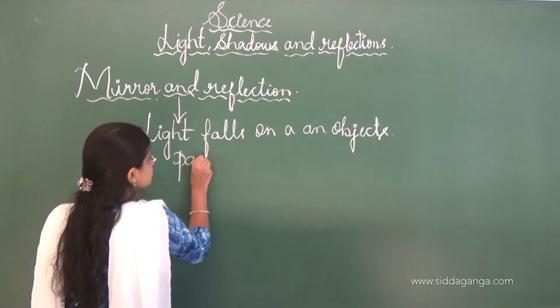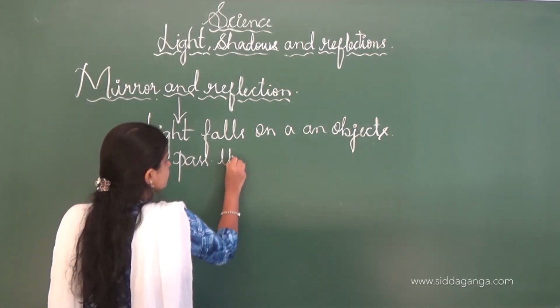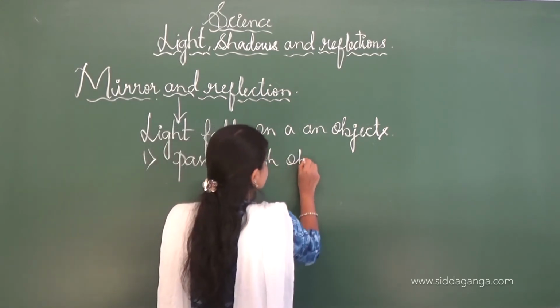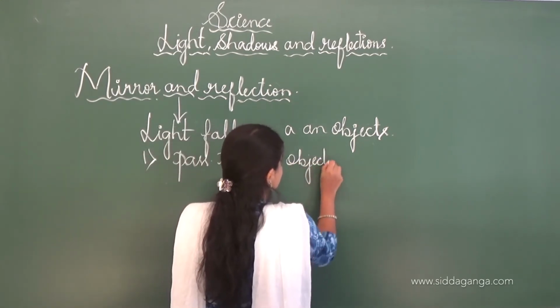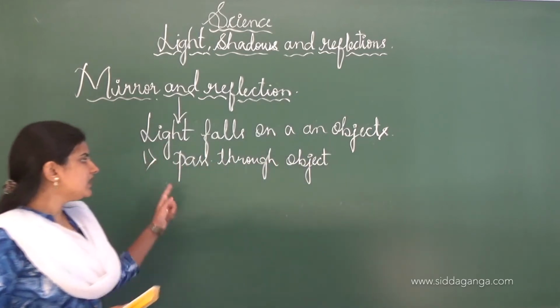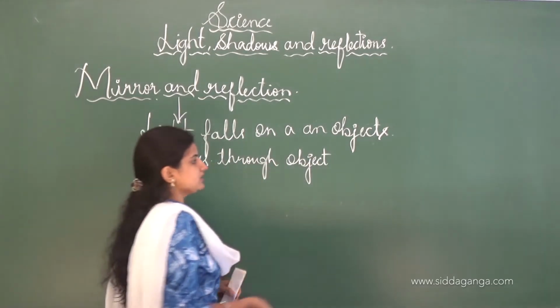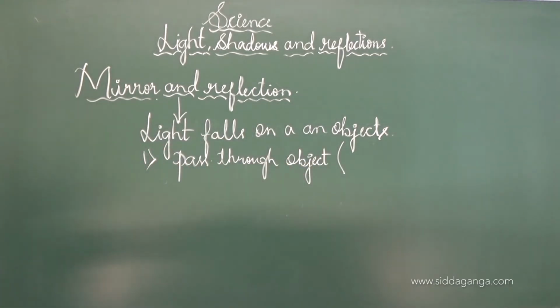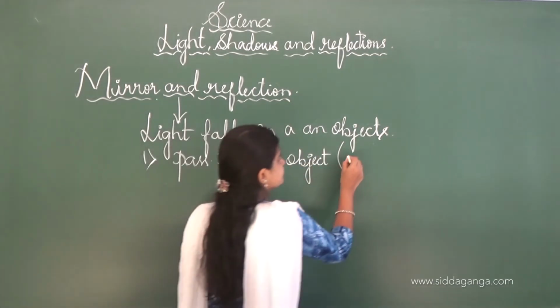If the light passes through the object, then we call it transmitted light.